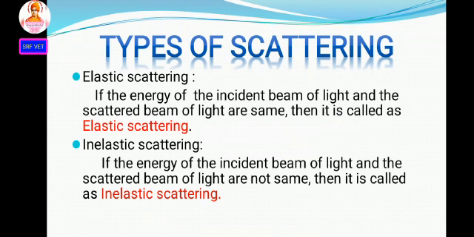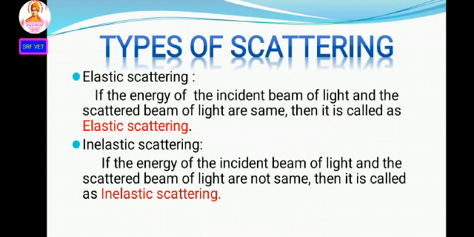The next one, types of scattering. Based on the initial and final energy of the light beam, scattering can be classified into two types: elastic scattering and inelastic scattering. Elastic scattering: if the energy of the incident beam of light and scattered beam of light are the same, then it is called elastic scattering.